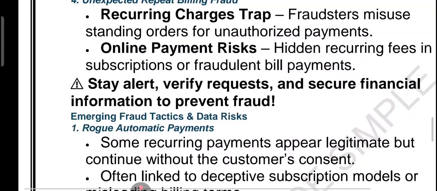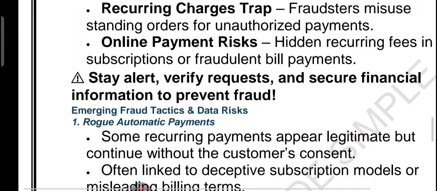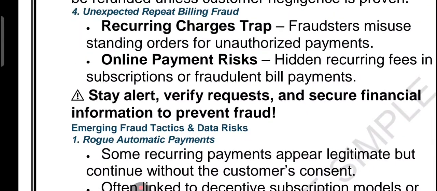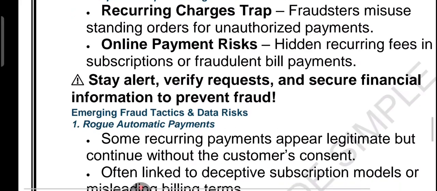Then we have unexpected repeat billing period. What does it mean? It means a recurring charges trap. A standing order or subscription can be misused. Hidden fee: an online payment may snag you in recurring or fraudulent charges. So these are the points.